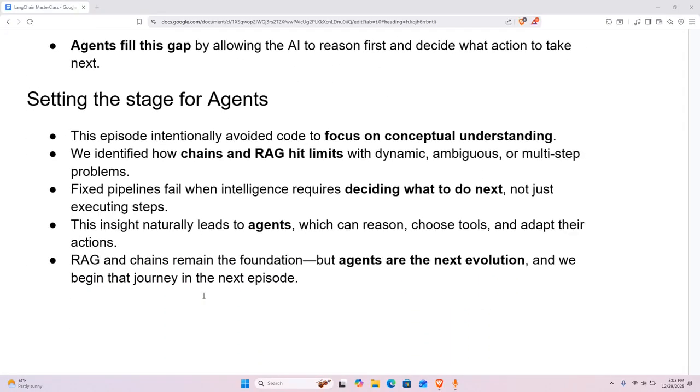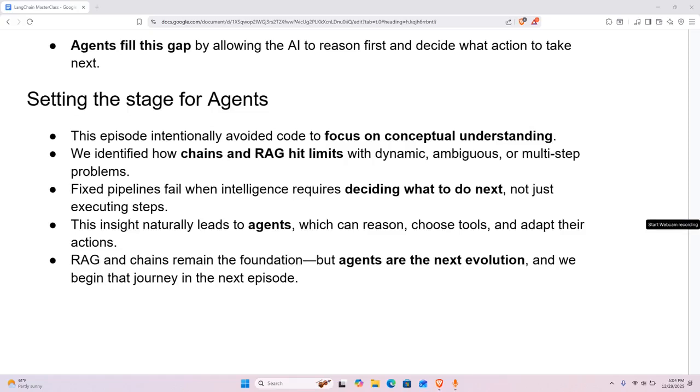So in this episode, we didn't write code, and that was intentional. We focused on understanding why chains and RAG, as powerful as they are, eventually hit a ceiling. We saw that fixed pipelines struggle when problems become dynamic, ambiguous, or multi-step. And we realized that real intelligence doesn't come from hard-coded flows. It comes from the ability to choose what to do next.